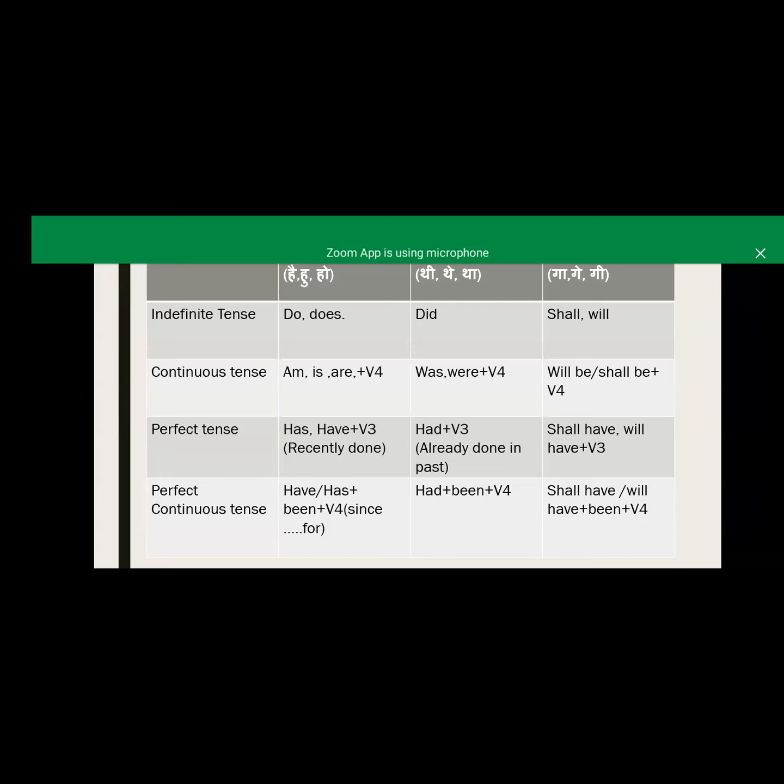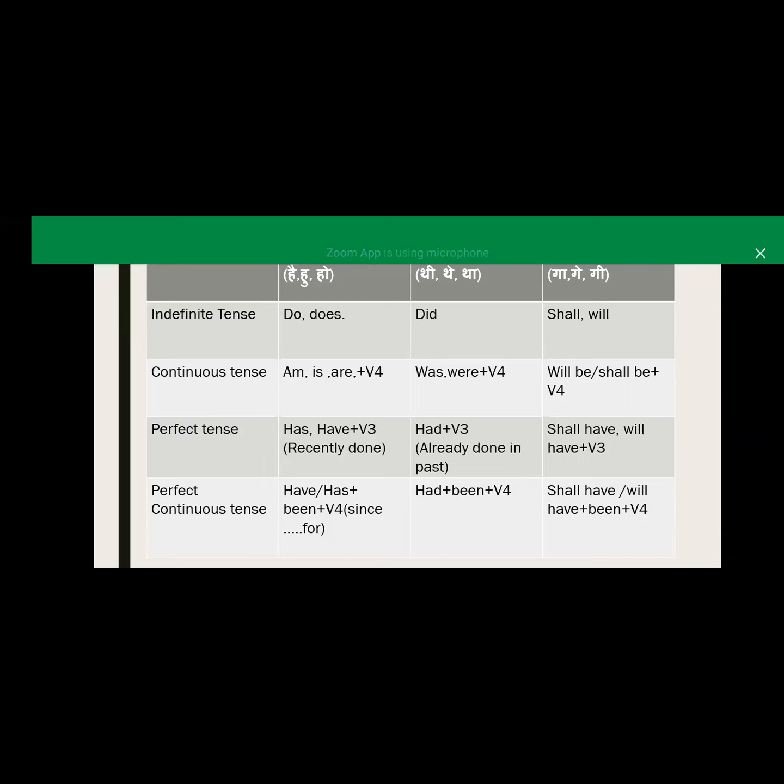Just like that we use them in our sentence, so we can easily recognize that it is a past tense. We can easily identify the past tense by these three words: tha, thi, the.